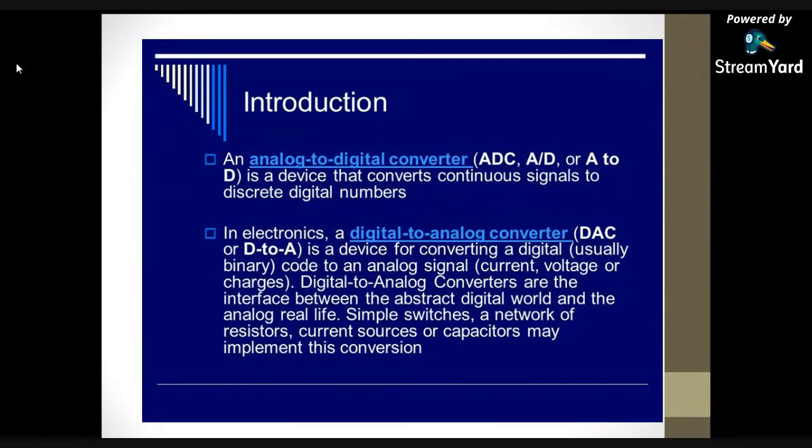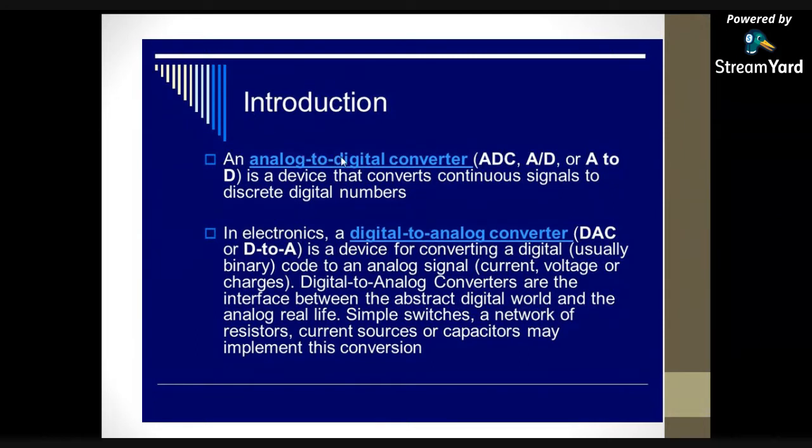So in this chapter totally we are going to discuss about the analog to digital converter as well as the digital to analog converter. So first one is analog to digital converter. It is also called as ADC or A to D converter.